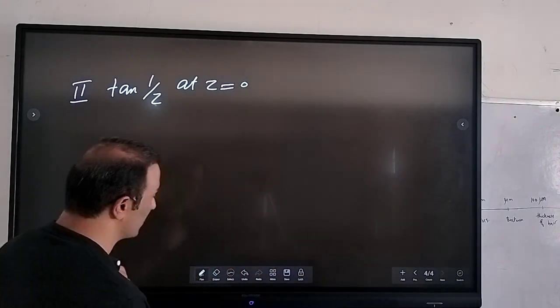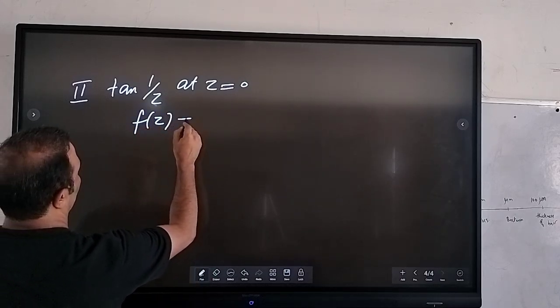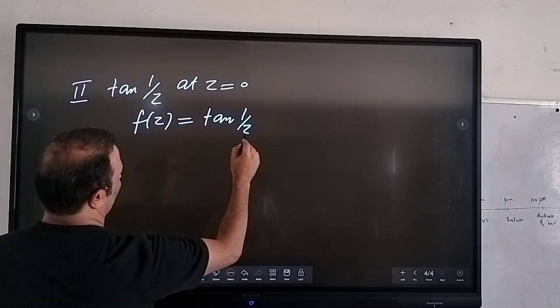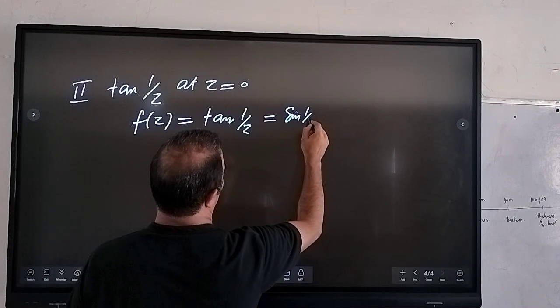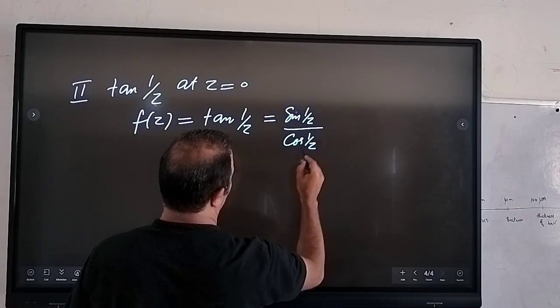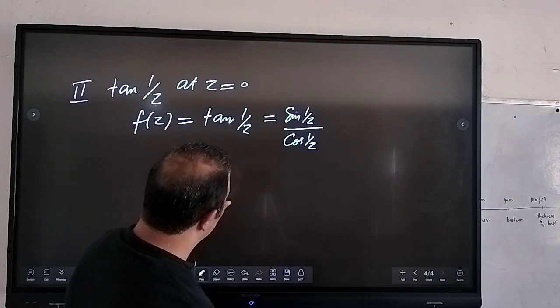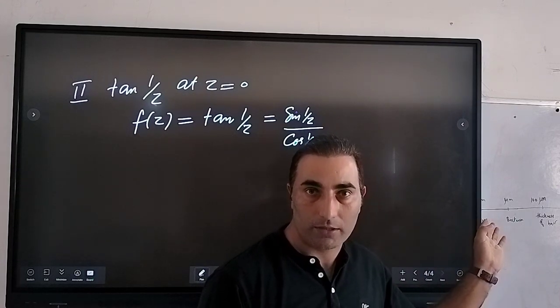So I can rewrite this term. In order to find the nature of the singularity, you can find the poles of this f of z, right?